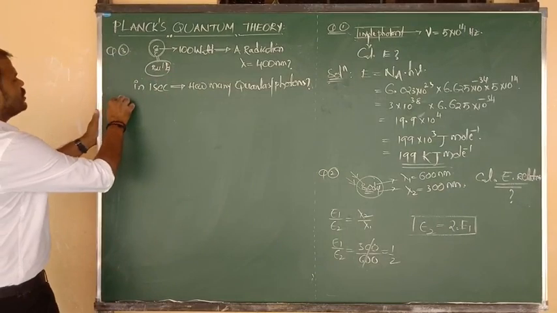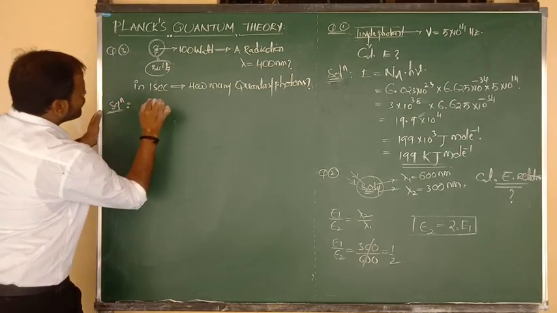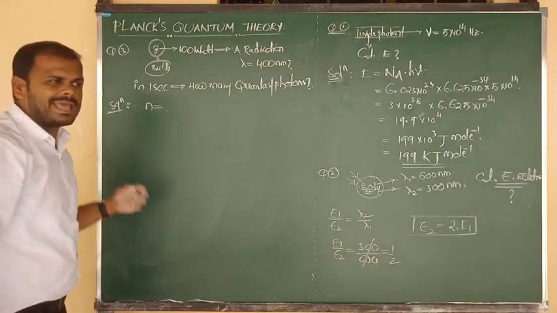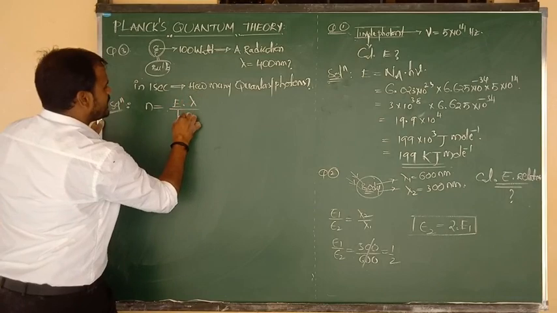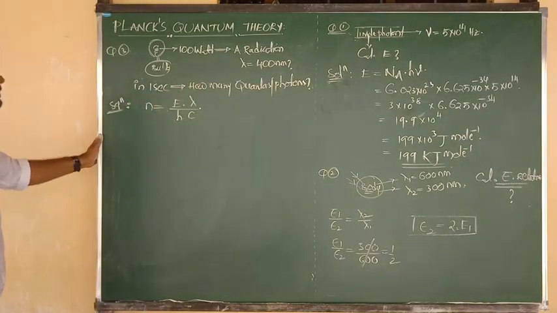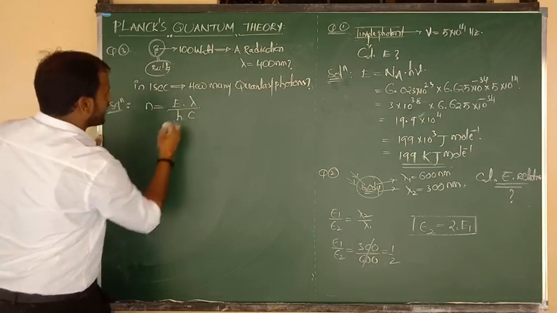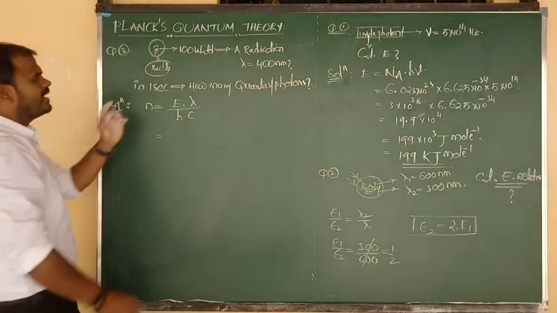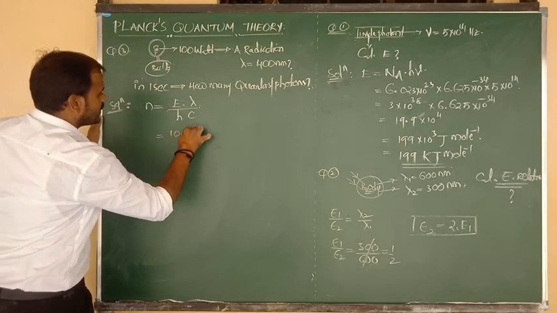So the solution I am going to give you now. Number of emitted or observed quantas equals Eλ divided by hc. Very good. Now how to do the calculation? E, the energy of the bulb, is 100 watt, into λ.